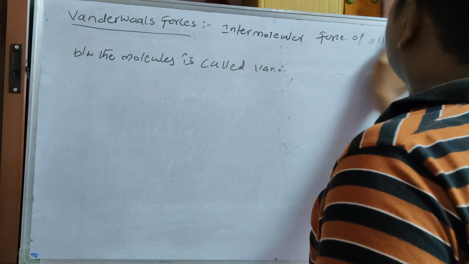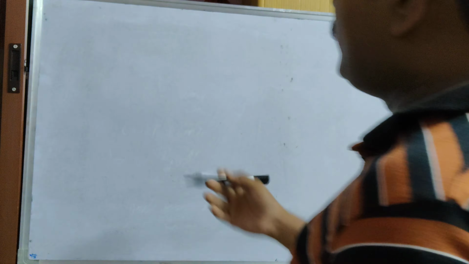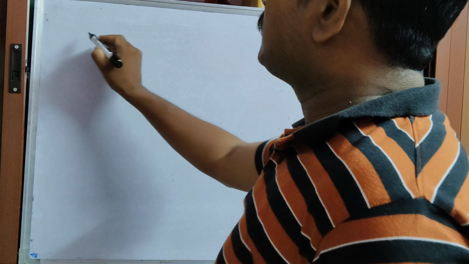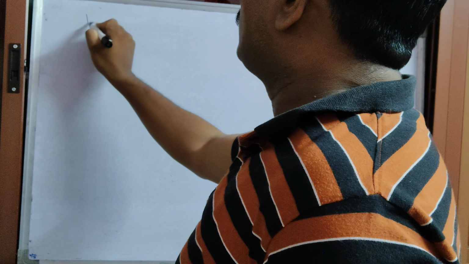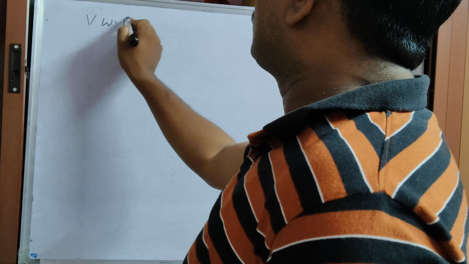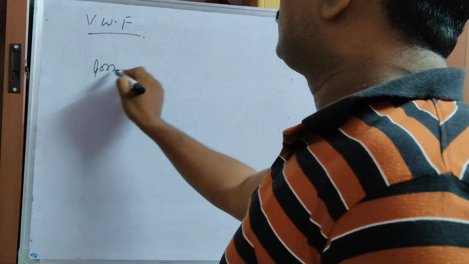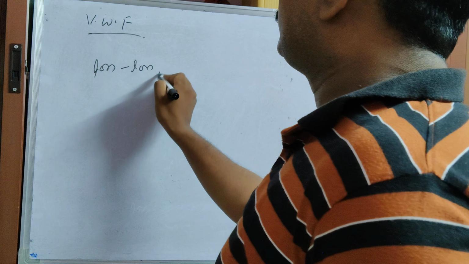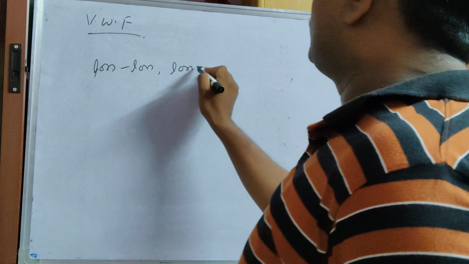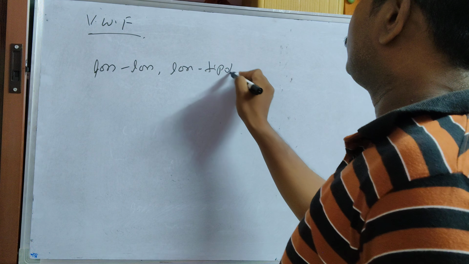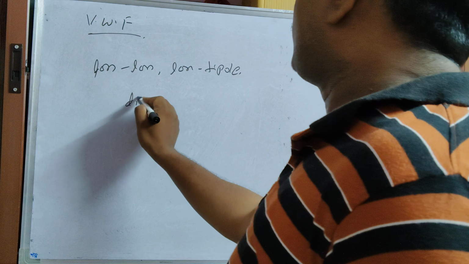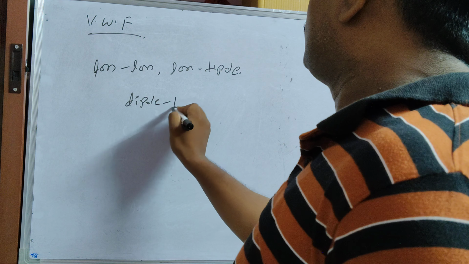Next, we discuss which molecules will show the van der Waals force. Van der Waals forces exist between ion and ion, ion and dipole, dipole and dipole.